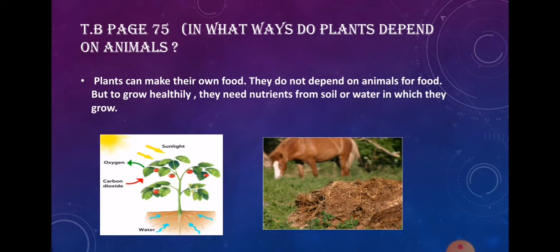But plants get nutrients from the animals. I have told you in the last chapter 3 as well that plants need nutrients to grow healthily. So plants make their own food, but for getting the nutrients, they depend on the animal's body. How? Now see,